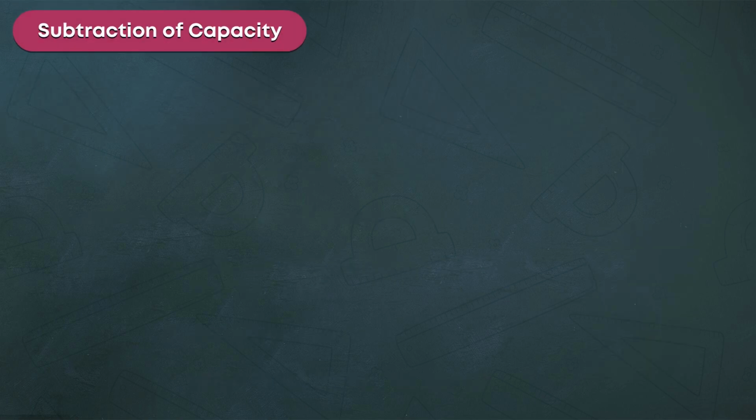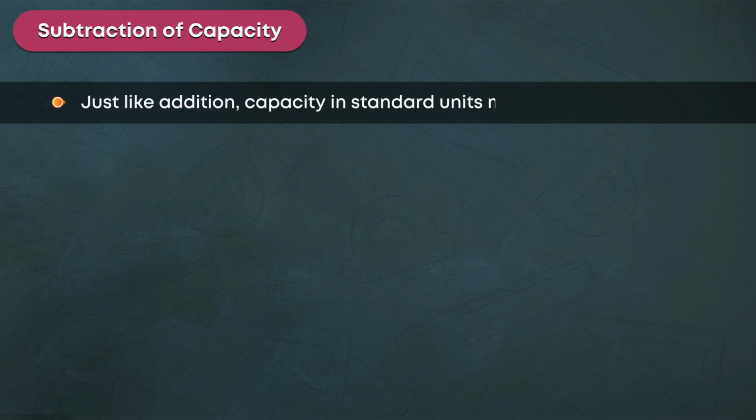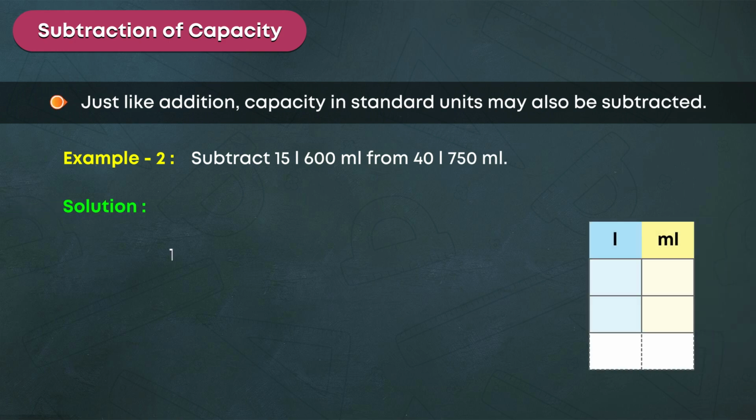Subtraction of capacity. Just like addition, capacity in standard units may also be subtracted. Example 2. Subtract 15 liters, 600 milliliters from 40 liters, 750 milliliters. Solution. 1.